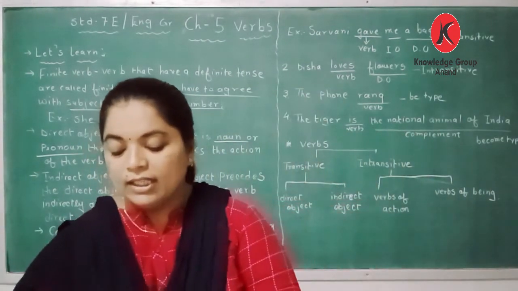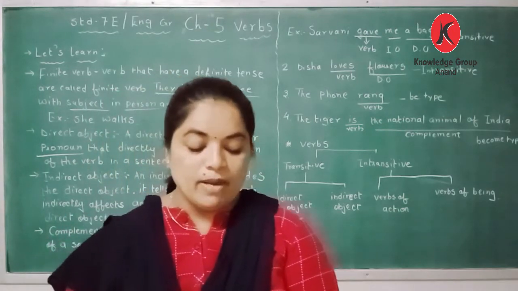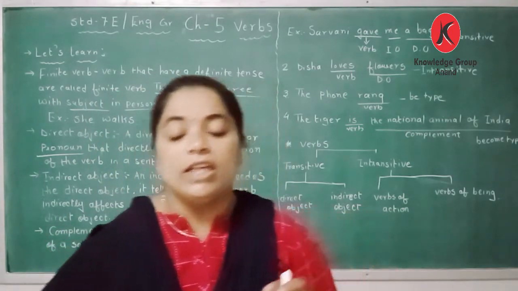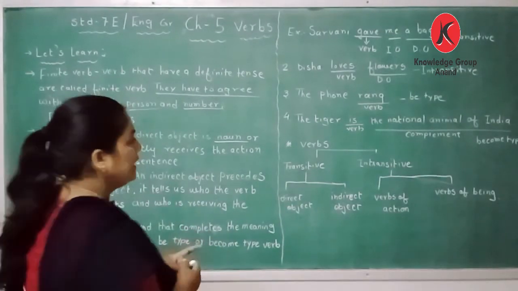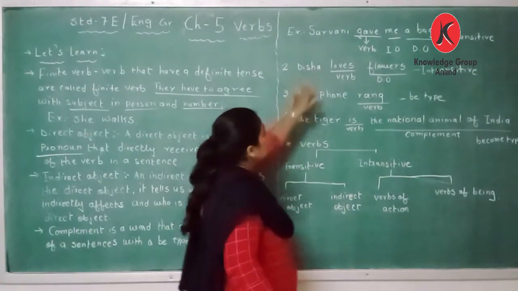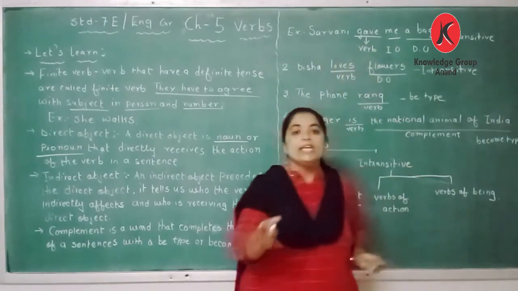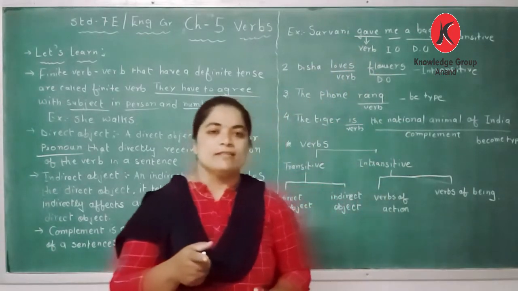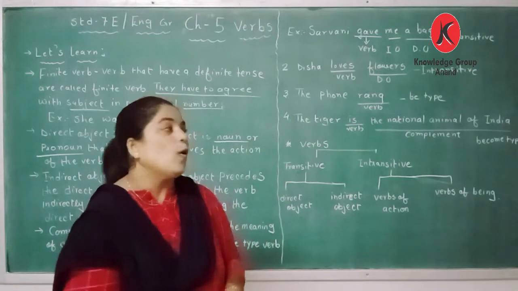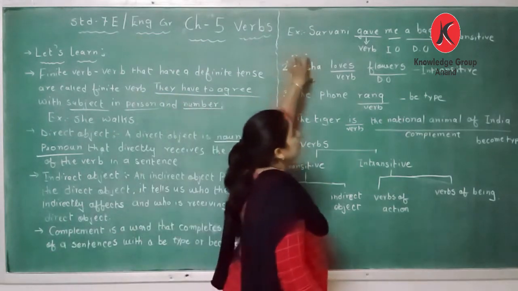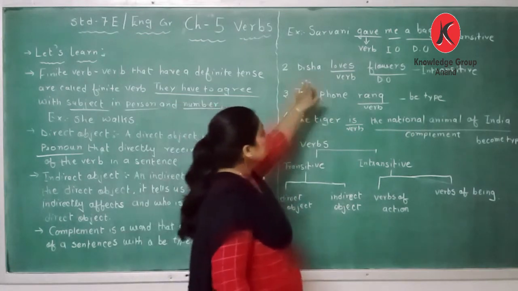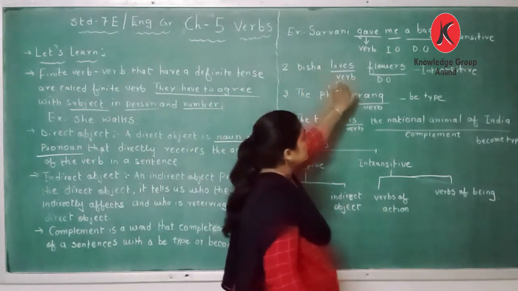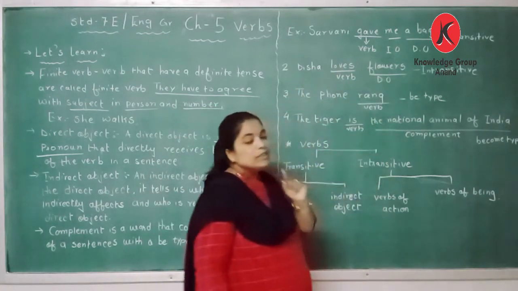So, what is the transitive verb definition? Verbs that need an object to complete their meaning are called transitive verbs. Here the verb is completing the meaning in the sentence, so it is called a transitive sentence. Okay. The second sentence is Disha loves flowers.